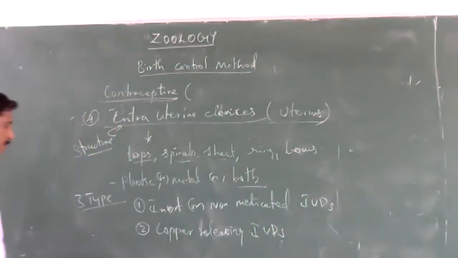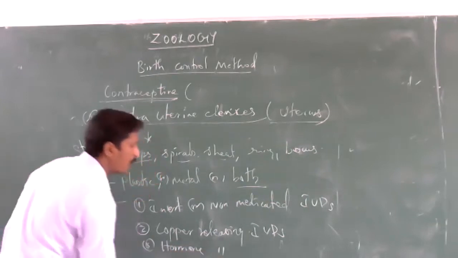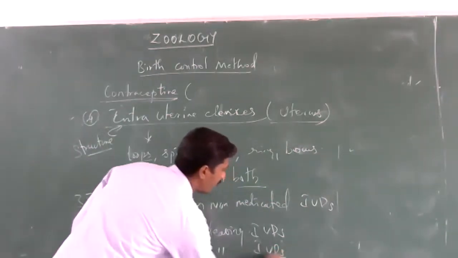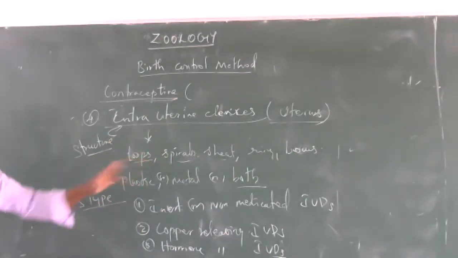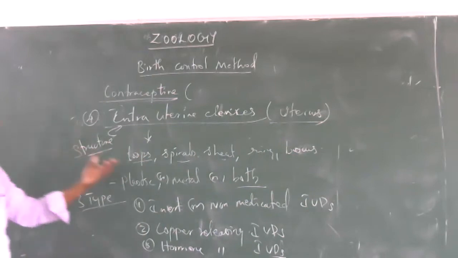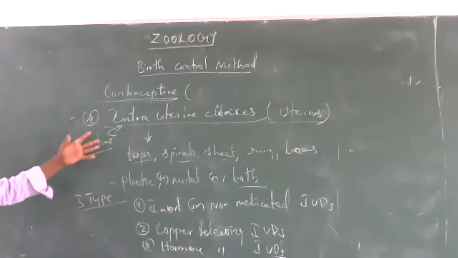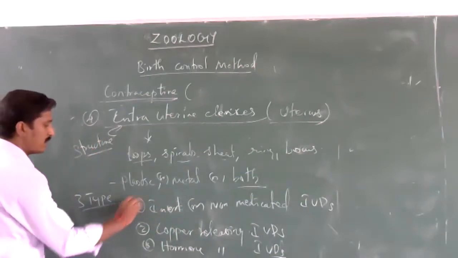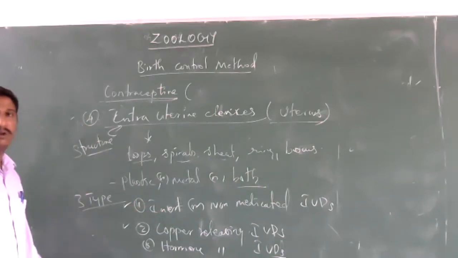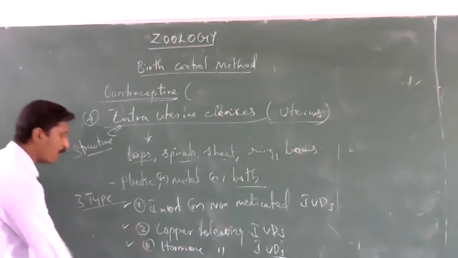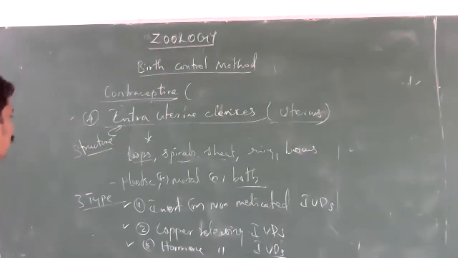The third is hormone releasing intrauterine devices. They are made up of plastic or metal or both, and based on the structure we give several names: loops, spirals, sheath, ring. Now let us see one by one.